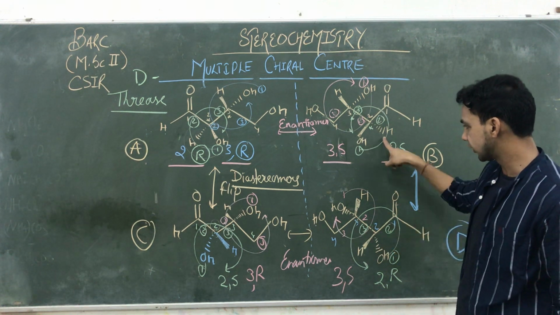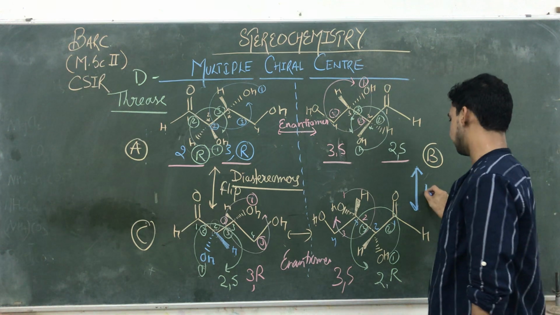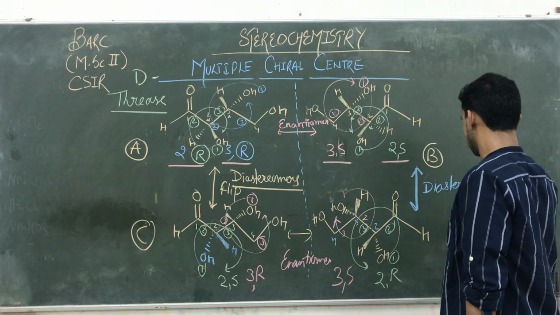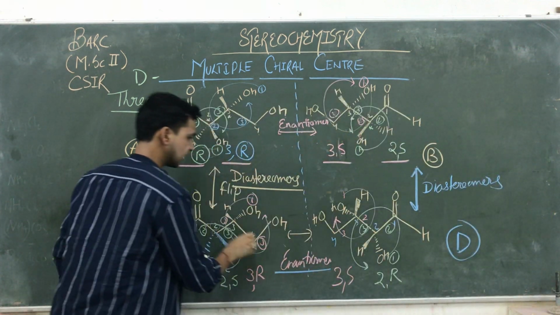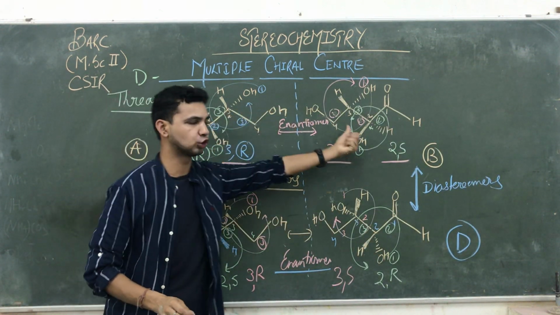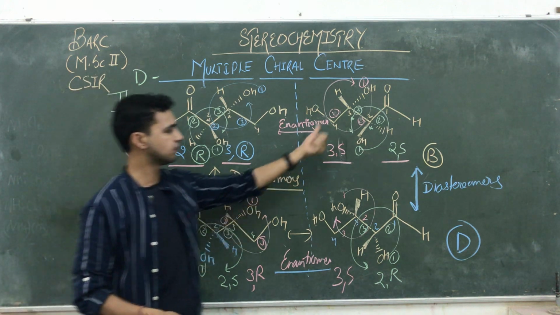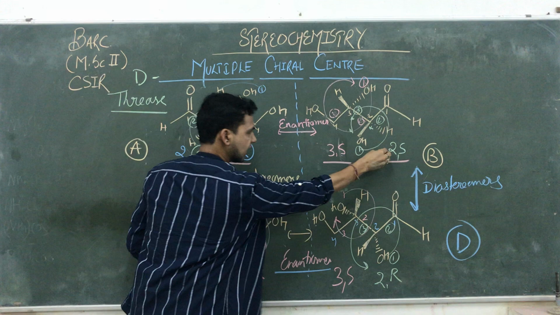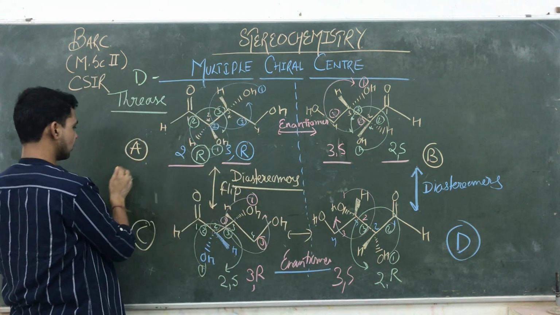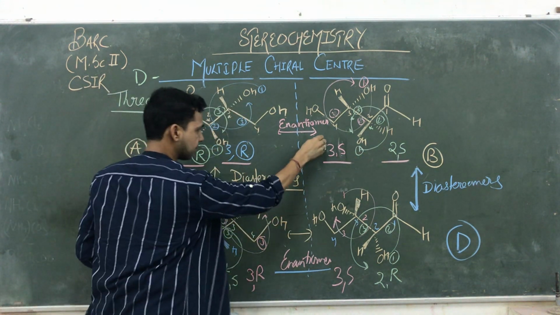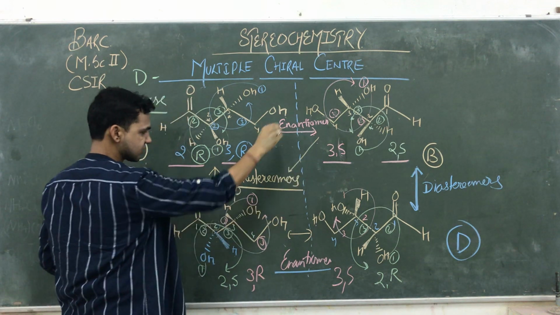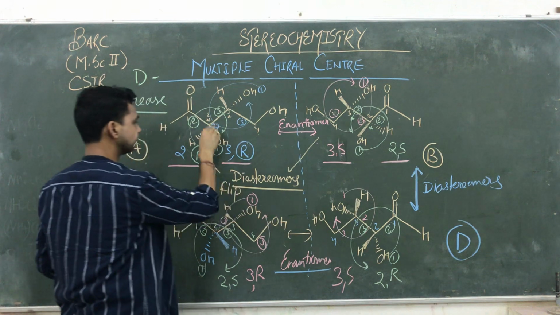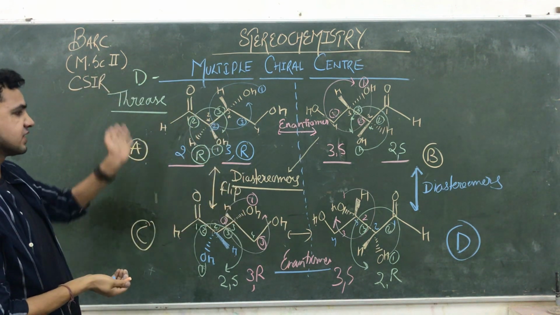They differ in the configuration of one particular carbon, which means they both are also diastereomers. They both are enantiomers, but they both are diastereomers. And if you compare A and B with C, then B is a diastereomer, and here D is also a diastereomer for B and A. Okay, so that is the relation.